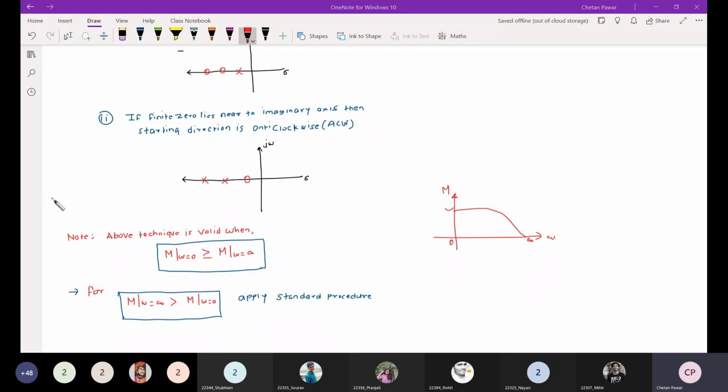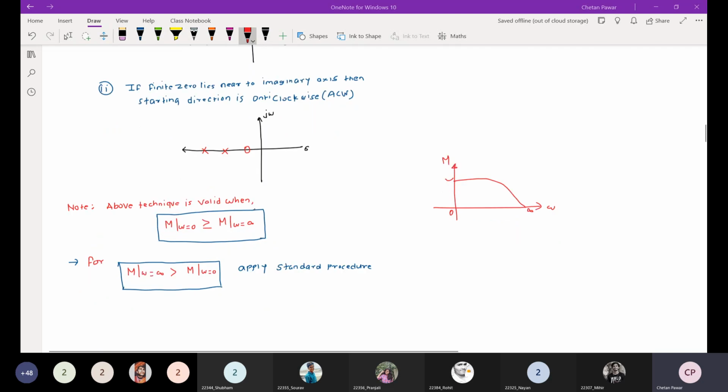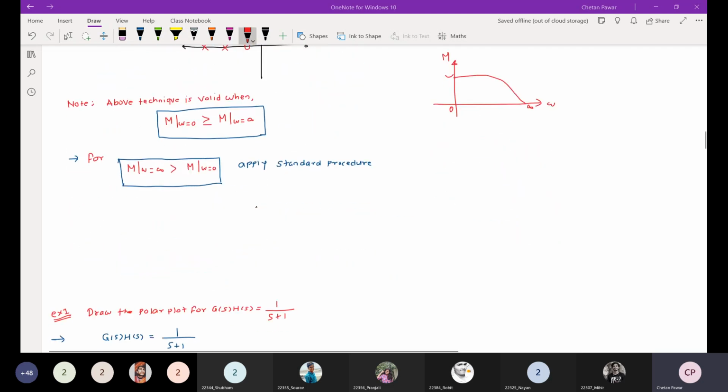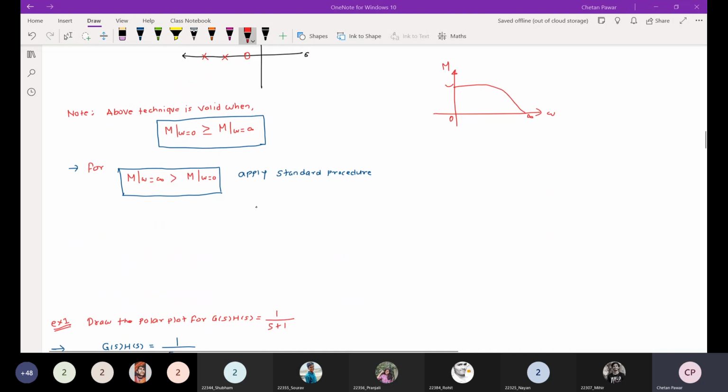Have you understood the procedure to draw the polar plot? Shortcut technique to draw the polar plot? Yes or no? Can you proceed? I'm not getting any response. Can you proceed? Any doubt here?